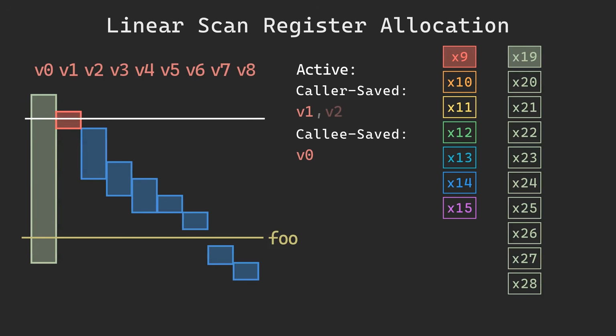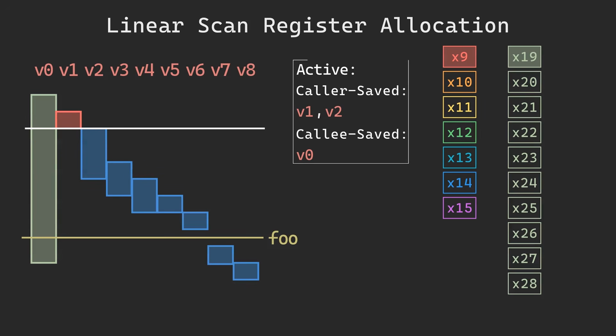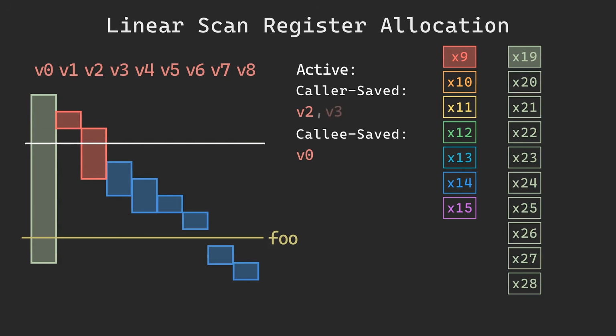Now, at our next interval, we do the same thing. Check if any active intervals ended. Now, V1 has finished, so we can set that register as available. Again, we just assign the interval to the first available register. At the next interval, V2 hasn't finished yet, so we'll have to assign V3 to the next register. But when we reach V4, V2 has finished, so we set that register as available, and assign V4 to it.